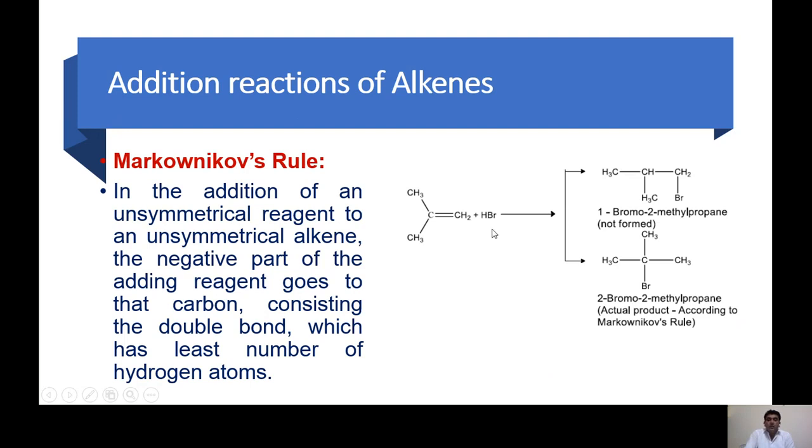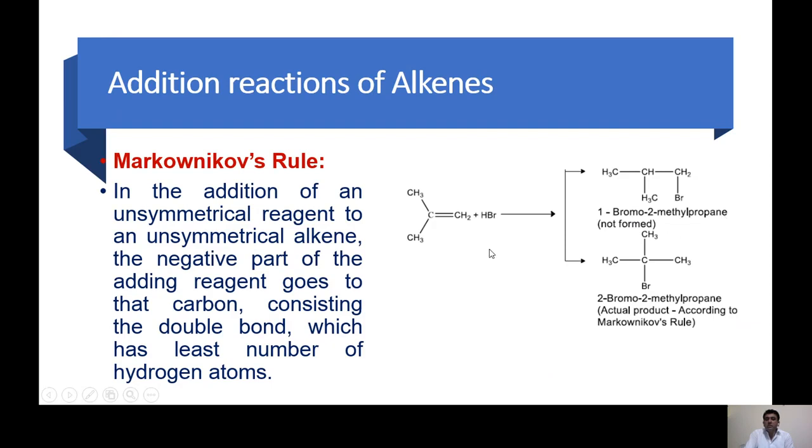Either this Br will go to carbon number 1 over here, and H will go to this carbon. Then there will be this product, CH2Br, and this hydrogen goes to this carbon. So this is CH. This is one possibility, and its name will be 1-bromo-2-methylpropane.